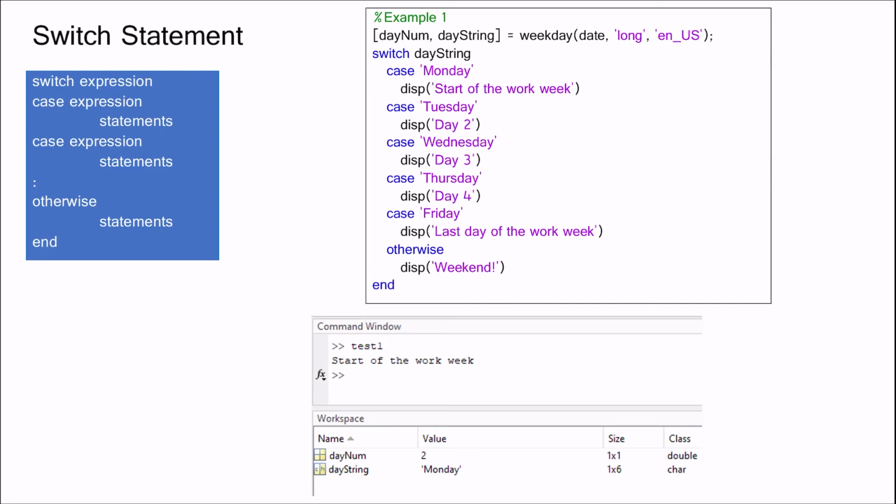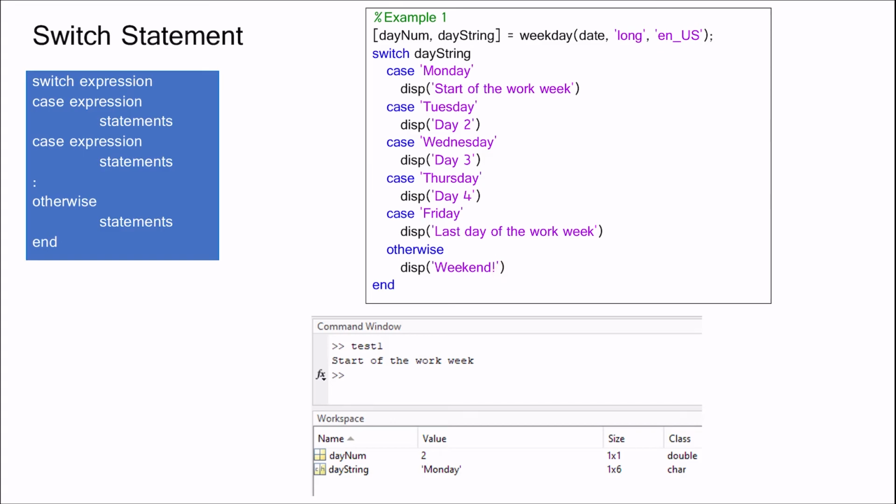In example 1, there are 6 cases. Case 1 Monday, case 2 Tuesday, case 3 Wednesday, case 4 Thursday, case 5 Friday, and case 6 otherwise weekend.